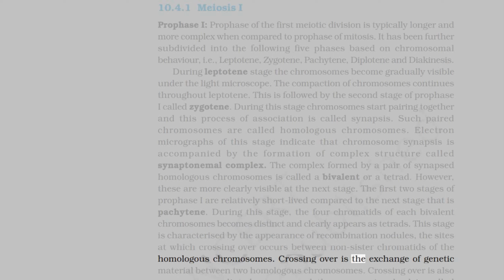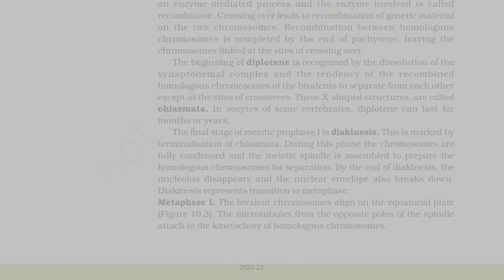Crossing over is the exchange of genetic material between 2 homologous chromosomes. Crossing over is also an enzyme-mediated process, and the enzyme involved is called recombinase. Crossing over leads to recombination of genetic material on the 2 chromosomes.